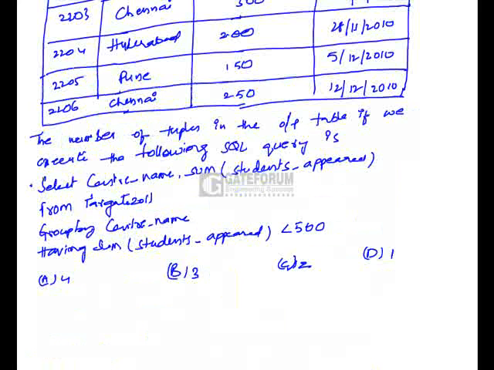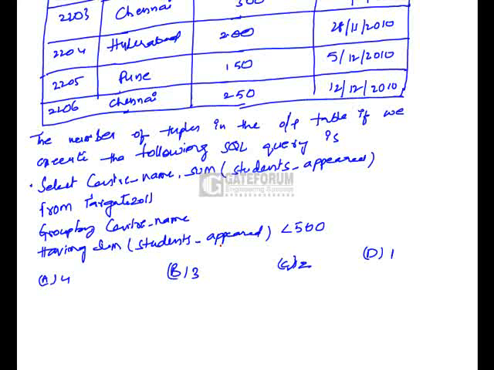If we execute this SQL query, first of all the table Target 2011 will be grouped by center name. That means all the tuples which have the same center name will be gathered together into a single group.